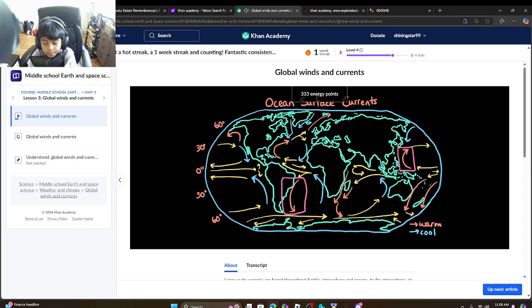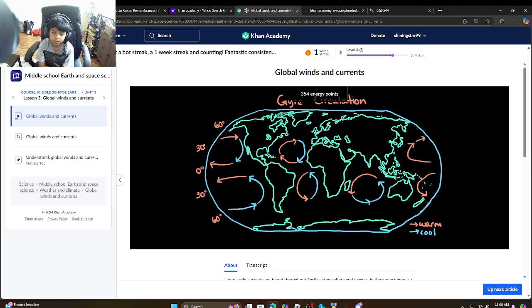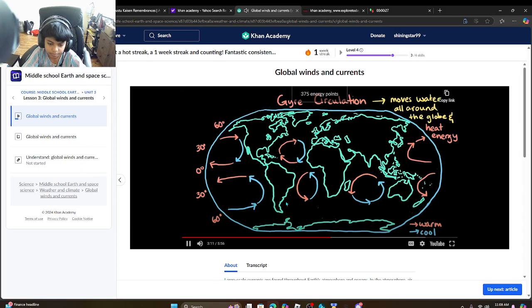Together, as these surface currents of the ocean connect, they form giant rotating systems of ocean currents called gyres. The currents that drive these gyres extend from the surface to about 1 kilometer down into the ocean and help to move water all around the globe. But these gyres aren't just moving water, they're moving heat energy as well. Water is pretty good at holding onto heat it absorbs from the sun.